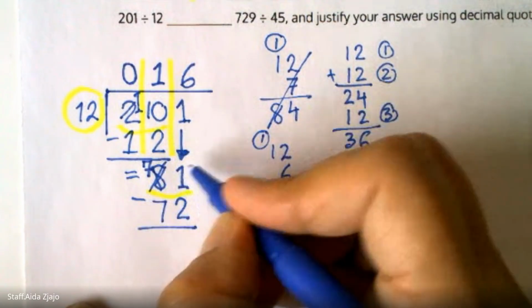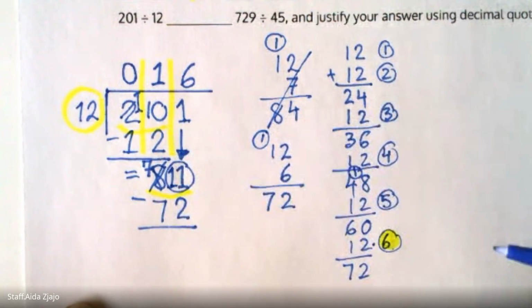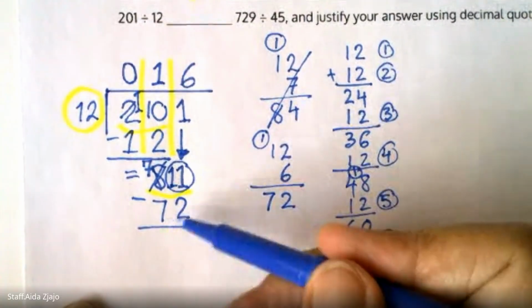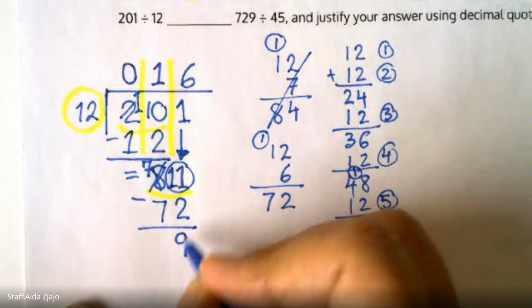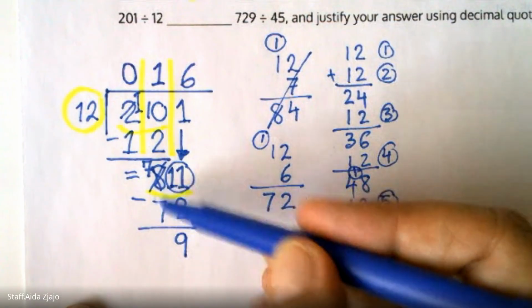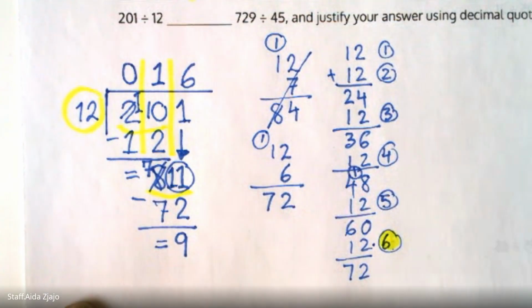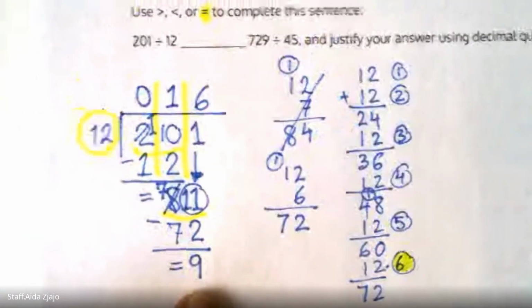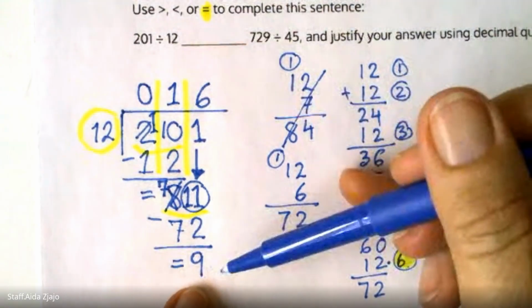And then here 10 plus 1 is going to be 11, so you will have 11. 11 minus 2 is 9. 7 minus 7 is 0. So now you have a 9 left, but that is the remainder. So 16 and remainder of 9.